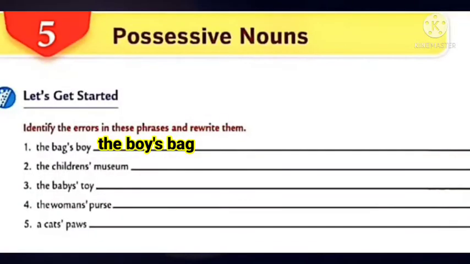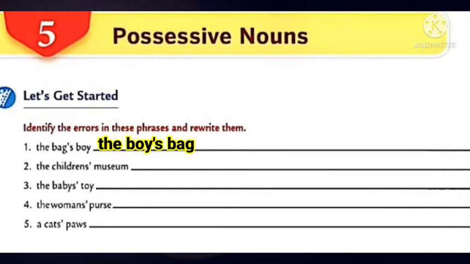Children, now let's do the textual exercises. So all of you take your textbook, take page number 29. Let's do the first one. Let's get started. The very first one, the bags boy. So here you have to find out if there are any errors, if there are any mistakes in these phrases, and you have to rewrite them. So the first one, the bags boy. Is it a correct phrase, children? Can we say that bag will own a boy? No. Bag is a non-living thing, right? So we can't say bags boy.